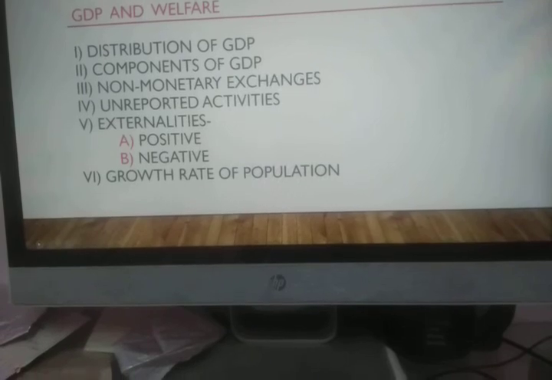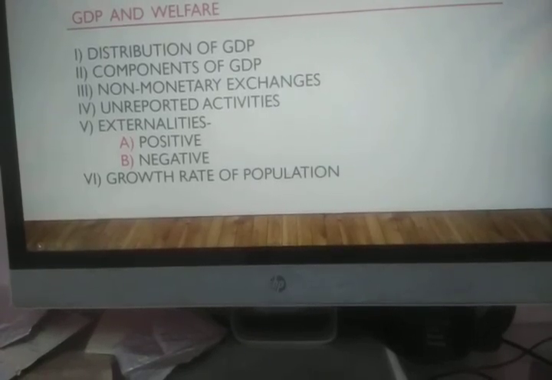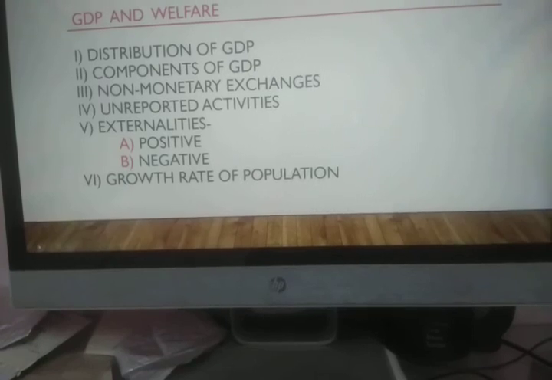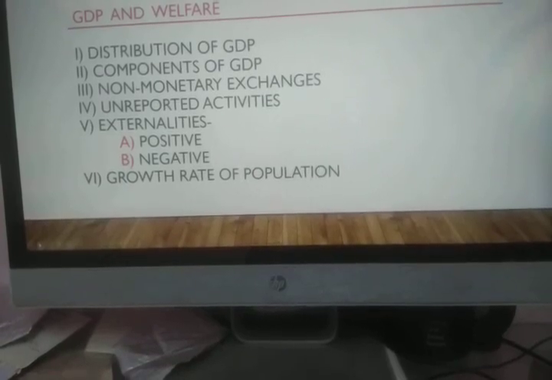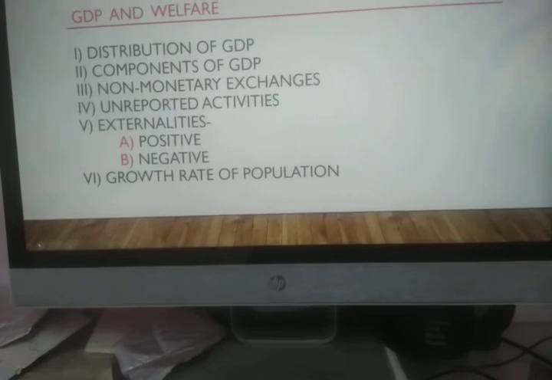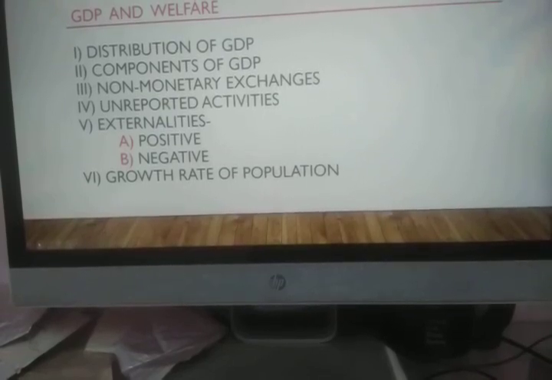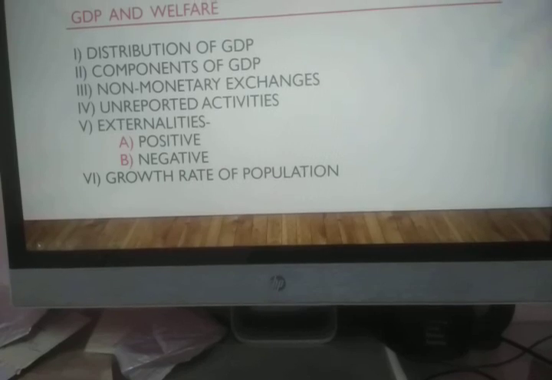That means if we do productive activity by increasing the output level, we can increase the GDP or GNP. But if we are not damaging the environment, this will be known as green GDP or green GNP.